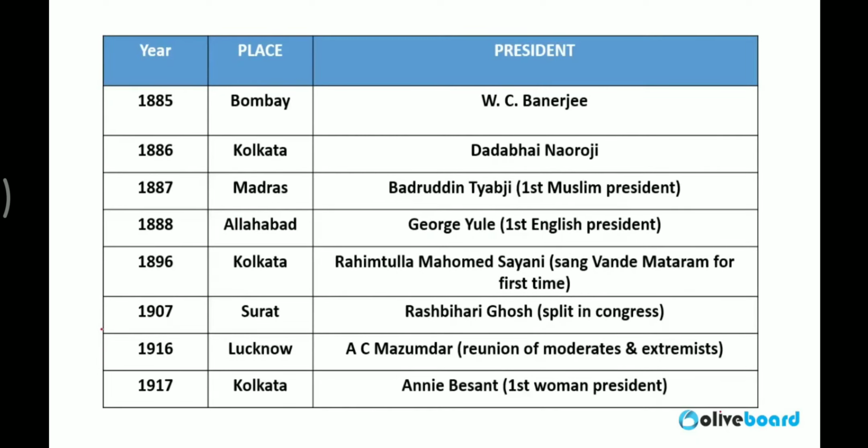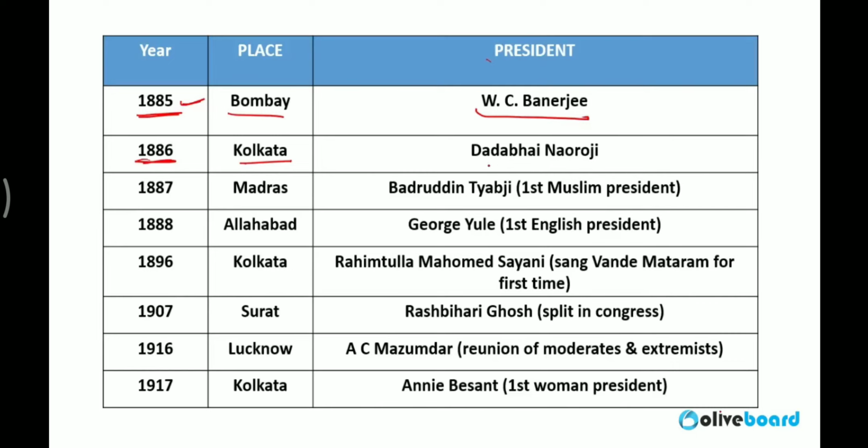Guys, here I have kept the important summits of Indian National Congress and who was the president, because I observed that such type of questions they are directly asking in your examination. The first meeting or the first conference of Indian National Congress was conducted in 1885. Place was Bombay. W.C. Banerjee was the president.